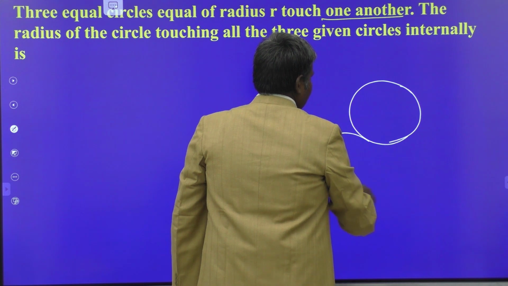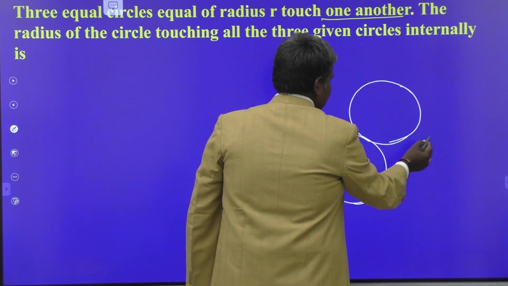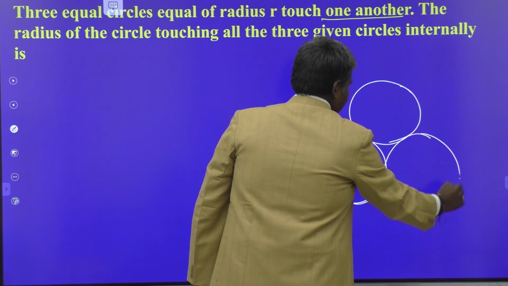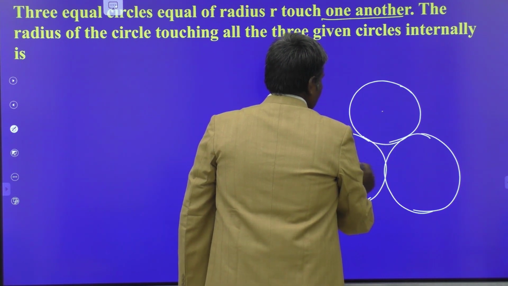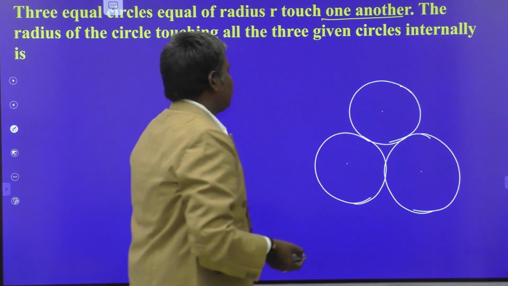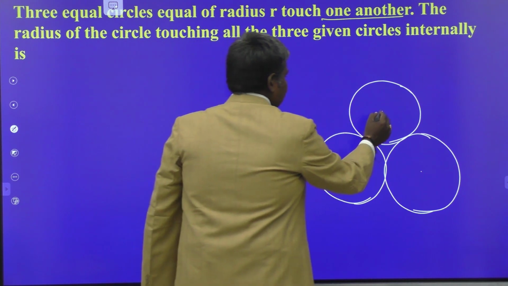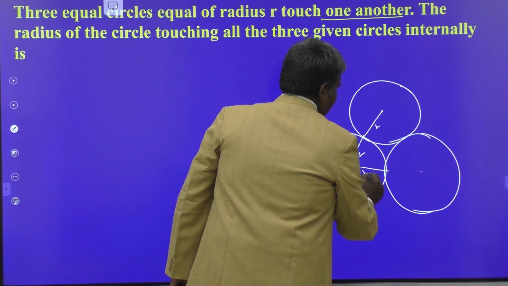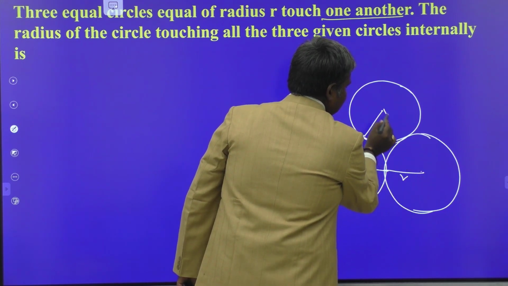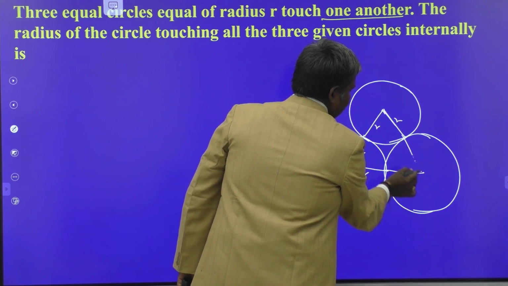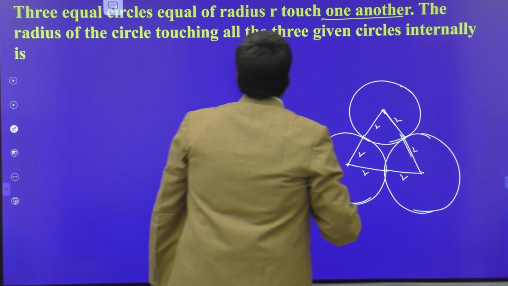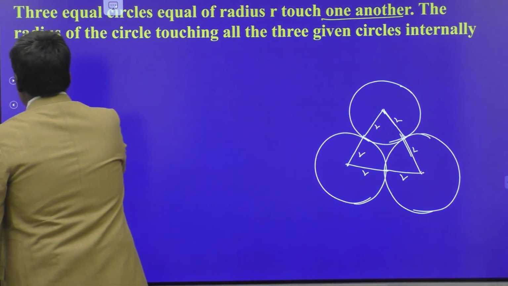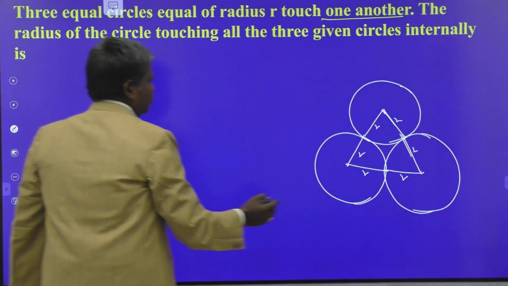There is no meaning of internal because the radii of the three circles are equal. Touching internally is not possible. Therefore, these three circles of radius R are like this. This is R units, this is also R units, R units, R units, R, R.